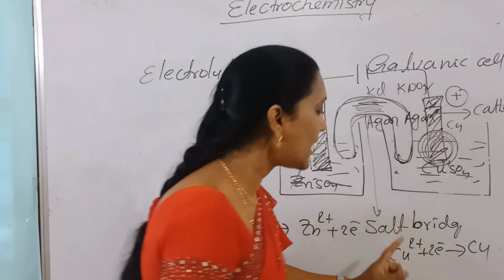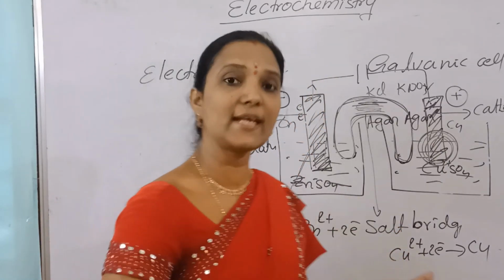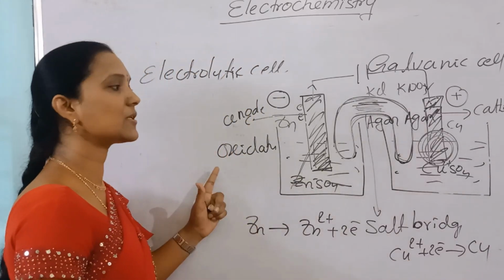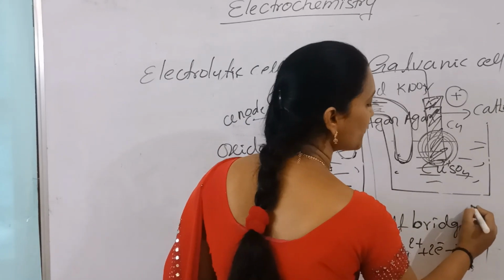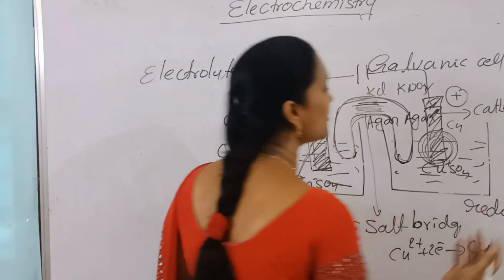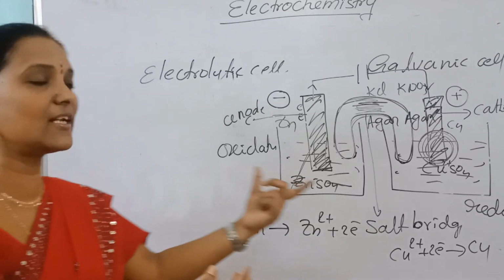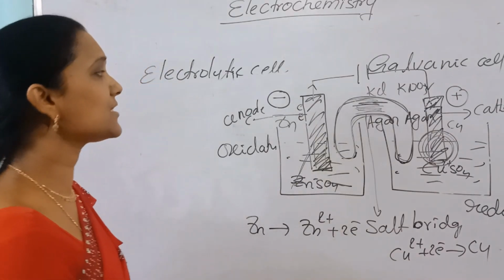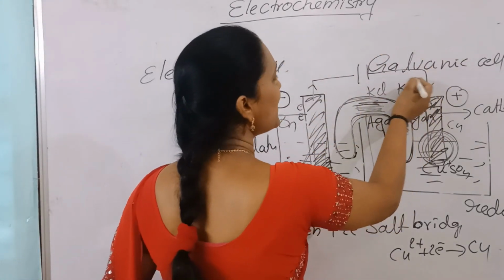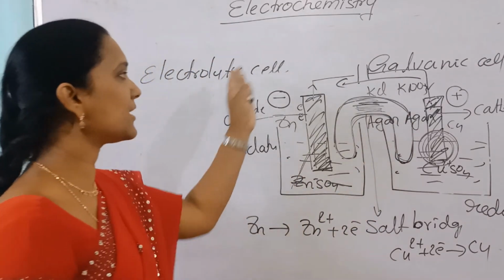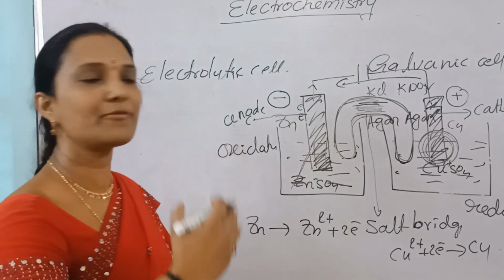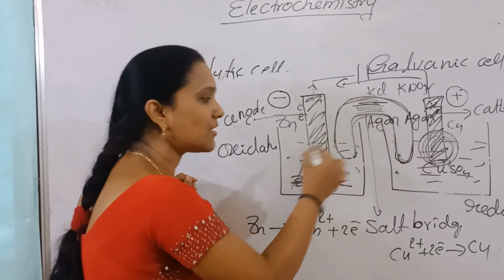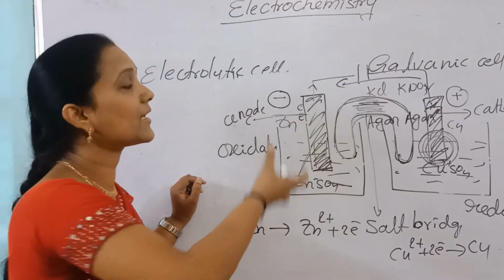Here copper deposits. Cu2+ gains electrons and changes to copper, which is a reduction process. So at the anode the process is oxidation, and at the cathode the process is reduction. It is a spontaneous redox reaction. Here oxidation takes place, there reduction takes place. By this redox reaction there is flow of electrons, and at the same time, in the opposite direction, flow of current. Electrons migrate from anode to cathode, and current flows from cathode to anode. So here, chemical energy, by using these spontaneous redox reactions, produces current.